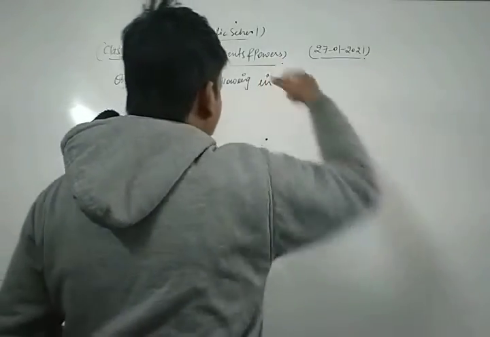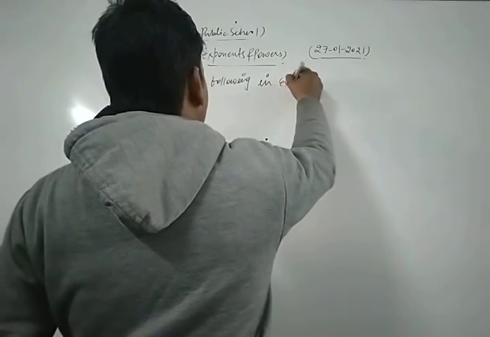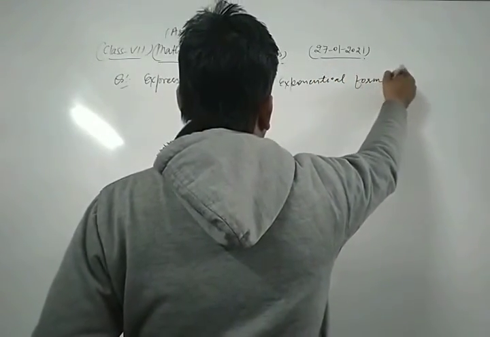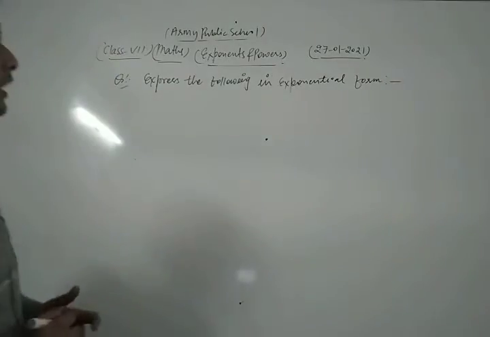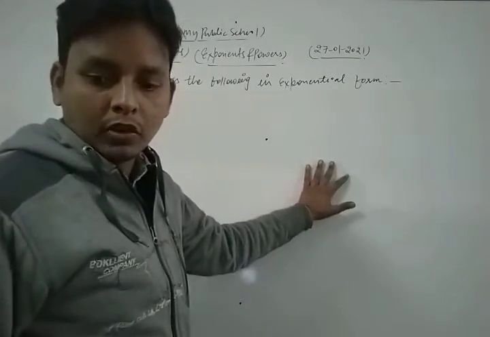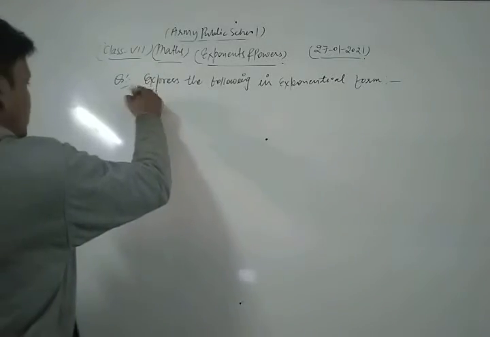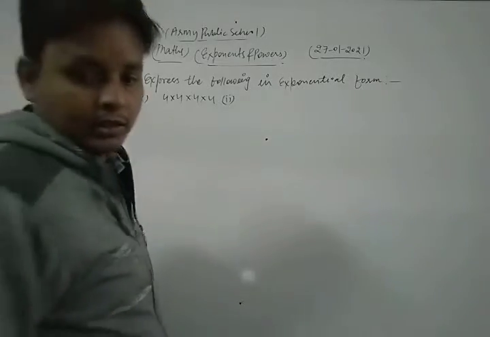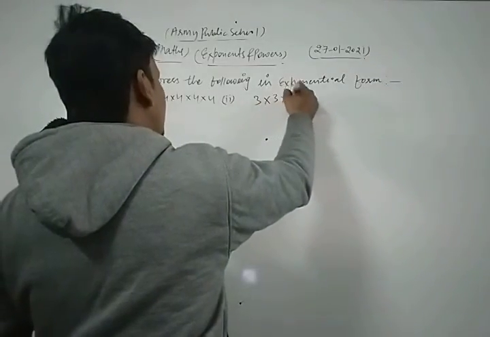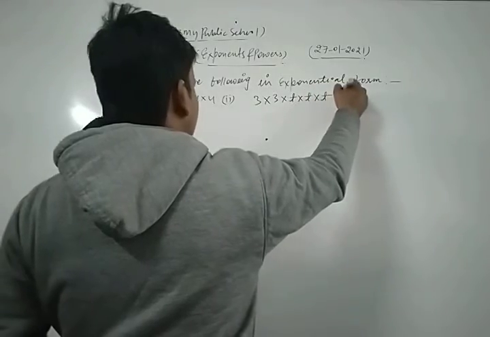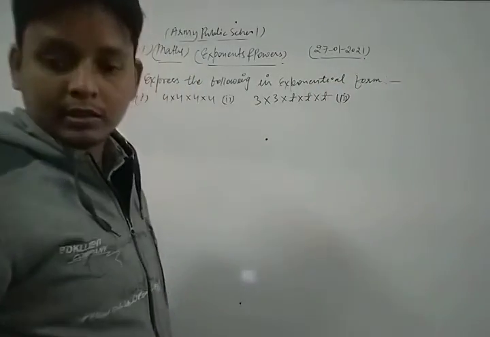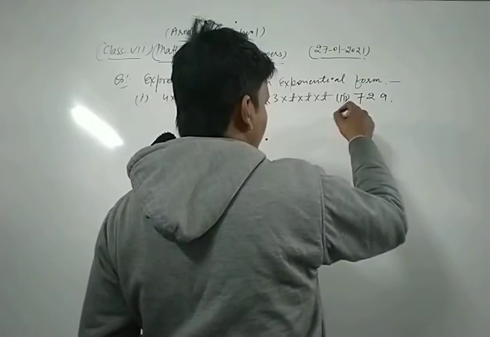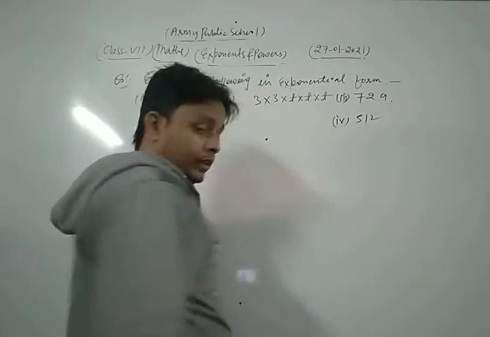The first part of this question is 4 into 4 into 4 into 4. The next one is 3 into 3 into t into t into t, and the third one is 729, and the fourth one is 512. Okay, now let's see.